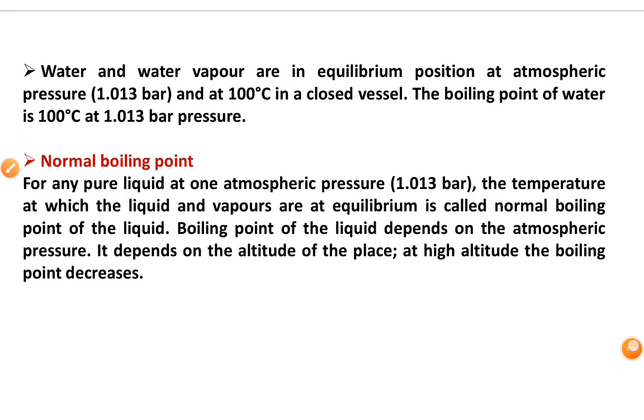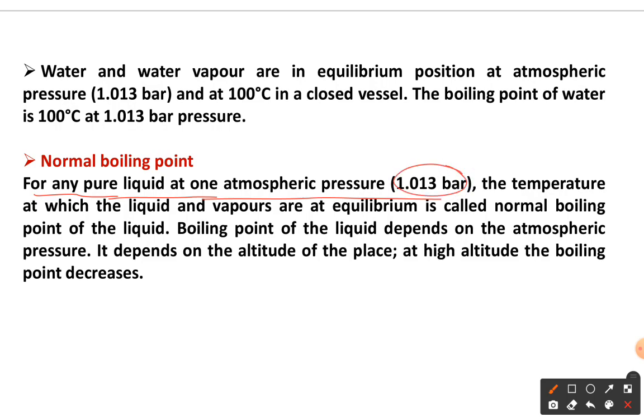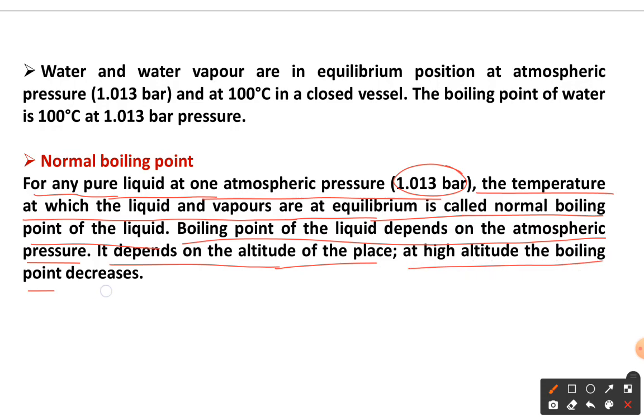Now let us see the definition of boiling point, which we already discussed in the case of colligative properties. For any pure liquid at one atmospheric pressure, nothing but 1.013 bar or 1 atm, the temperature at which the liquid and vapors are at equilibrium is called the normal boiling point of the liquid. The boiling point depends on the atmospheric pressure and on the altitude of the place. At high altitude the boiling point decreases.